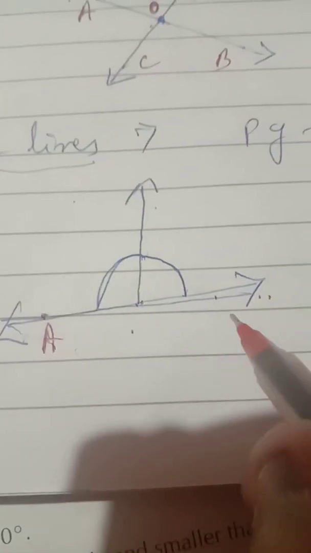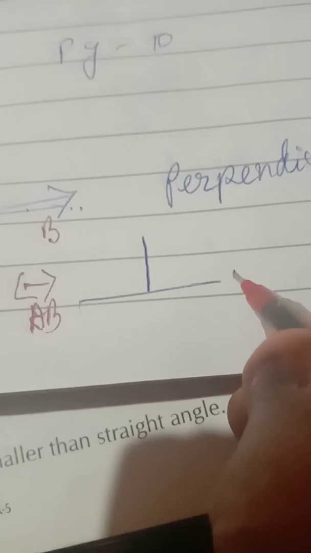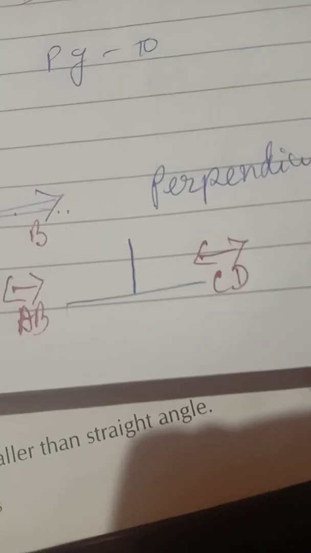If it is AB line and if it is CD line, we will say like that, this is the sign of perpendicular. We will say AB line or line segment perpendicular to CD line as well as line segment.